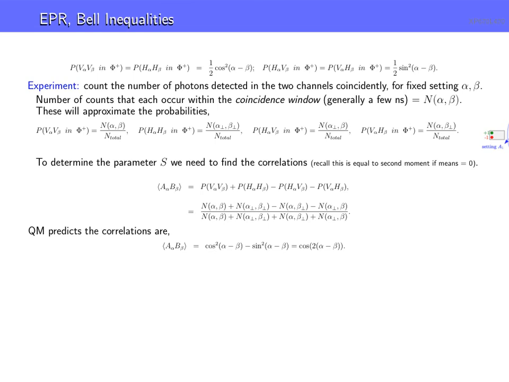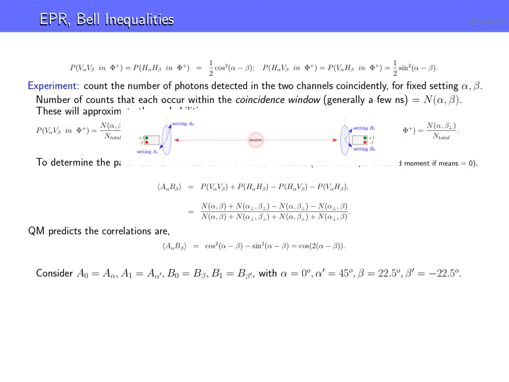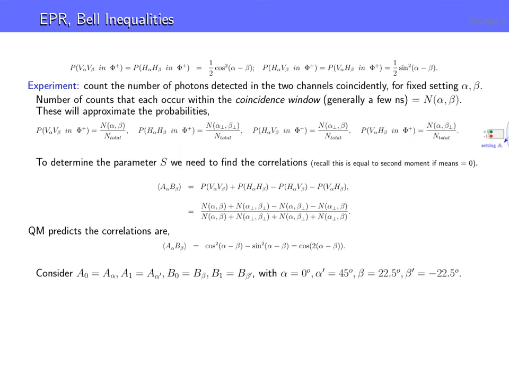What we want to do now is look at what quantum mechanics predicts, so we want to look at this form here. Let's consider our 4 random variables. I'm going to draw them out as follows. Let's say A0 is A alpha, A1 is A alpha prime, so 2 different settings of Alice's polarizer, or polarizing beam splitter, however you want to think about it. And the same for Bob. But we want to choose particular values here. I'm going to choose alpha equal to 0 and alpha prime equal to 45 degrees. Those are the 2 settings Alice has. Bob will have 22.5 and minus 22.5.